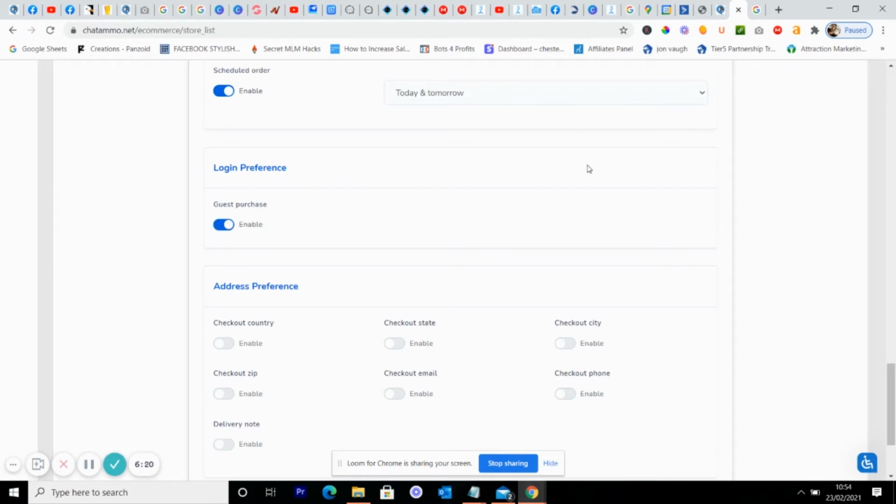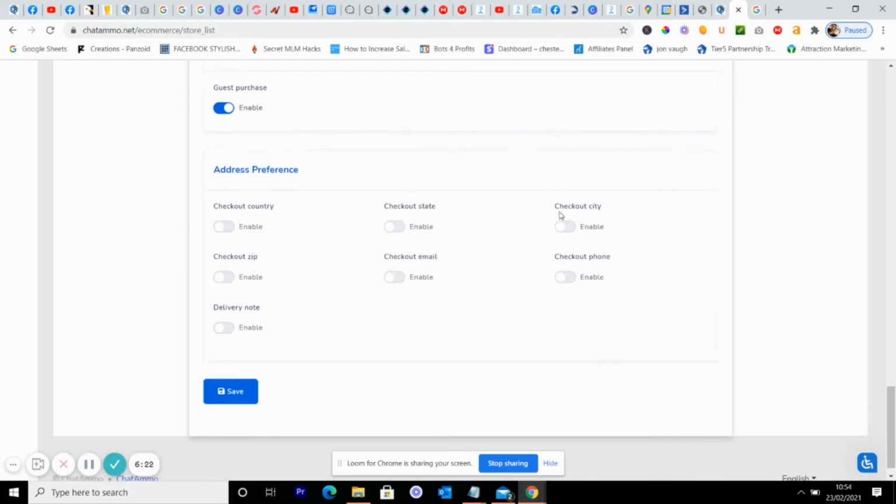Right, now then, address preferences. What do we want to know? So we can have checkout country. Well, we already know they're going to be in your country, hopefully. Otherwise, why would they be on your site? Checkout state, checkout city. So we'll put checkout city. We'll have the zip code. And we'll want the email and we want the phone. Right, now what that means, we'll also have a delivery note enabled as well.